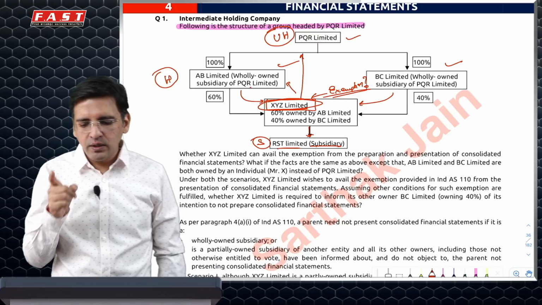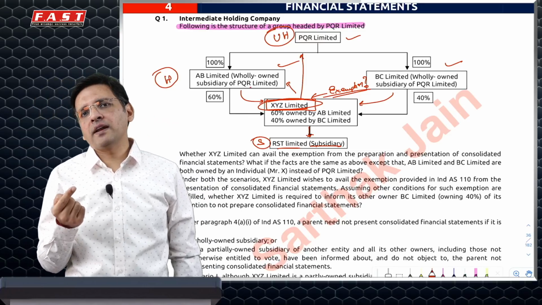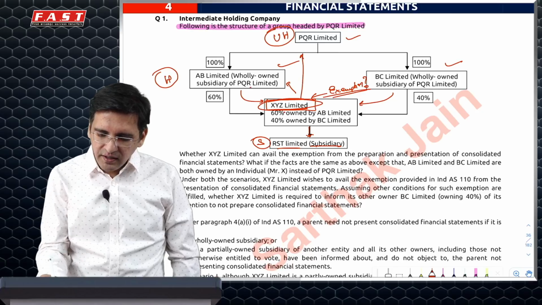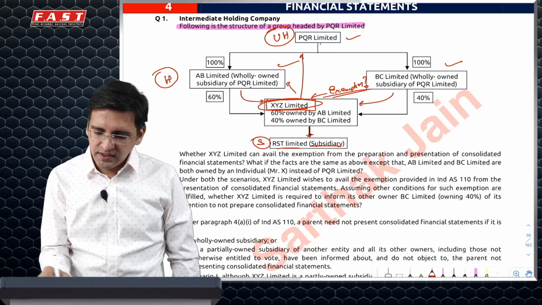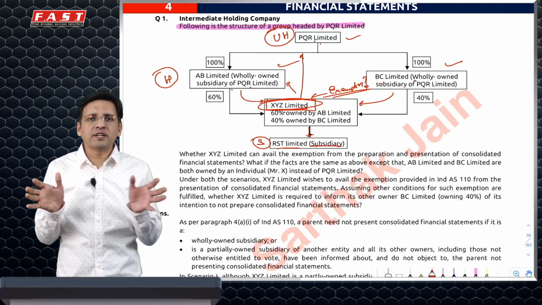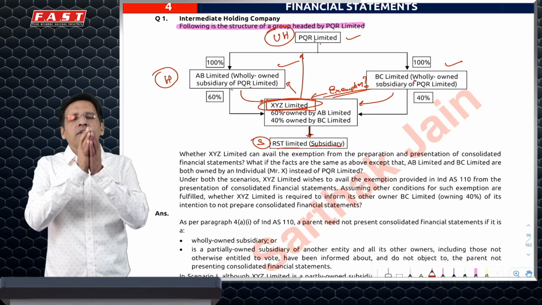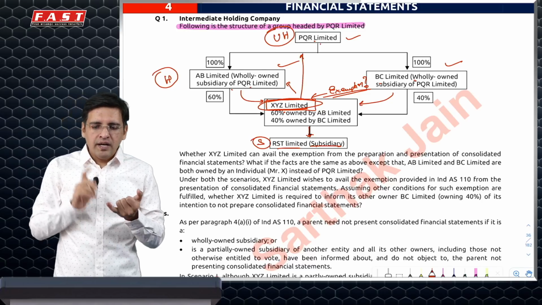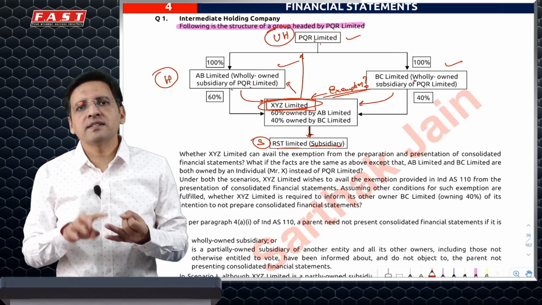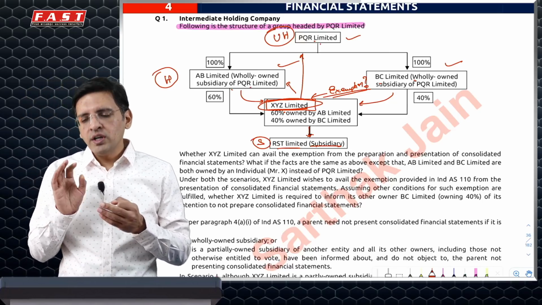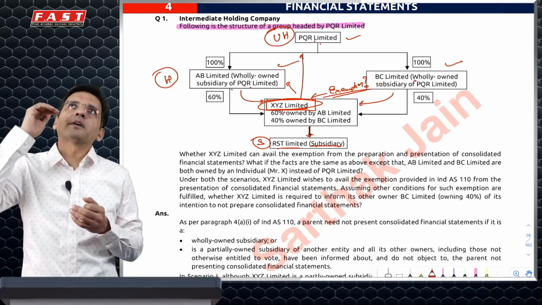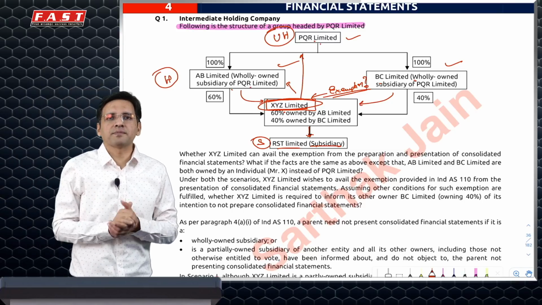Now, in this case, if PQR Limited is a company which is preparing financial statements as per Ind AS, then XYZ is a 100% subsidiary of PQR, because 60 plus 40 are both owned by two subsidiaries of PQR. So two subsidiaries having 100% stake in a company will be a 100% subsidiary of PQR. Hence, XYZ, if it is an unlisted company and PQR is presenting financial statements, XYZ is exempted. They don't even have to consult or discuss with the other shareholders, because here the ultimate holding company has a 100% subsidiary.